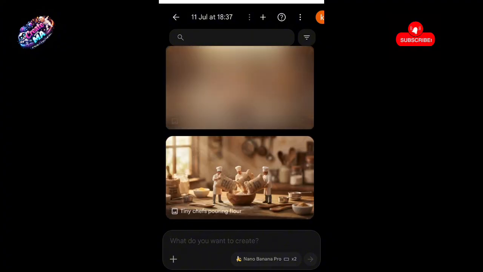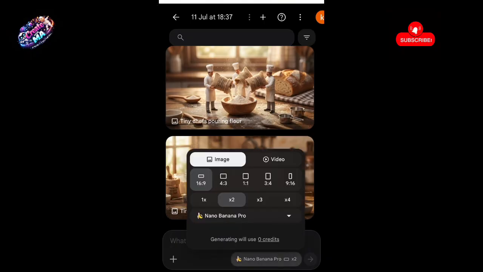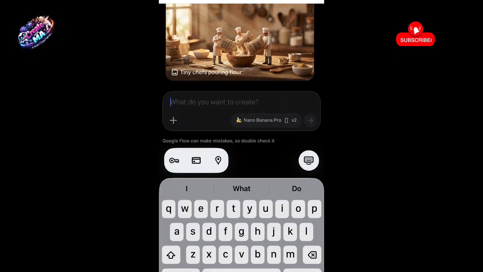Now, this is what our images are looking like. Wow, this is beautiful, but I don't like it in 16:9. I prefer it in 9:16. Sorry, excuse me, 9:16. So I think I'm just going to adjust the aspect ratio. Since generating image is free, I'm just going to change the aspect ratio to 9:16 instead of 16:9. So I'm going to paste in the prompt again.